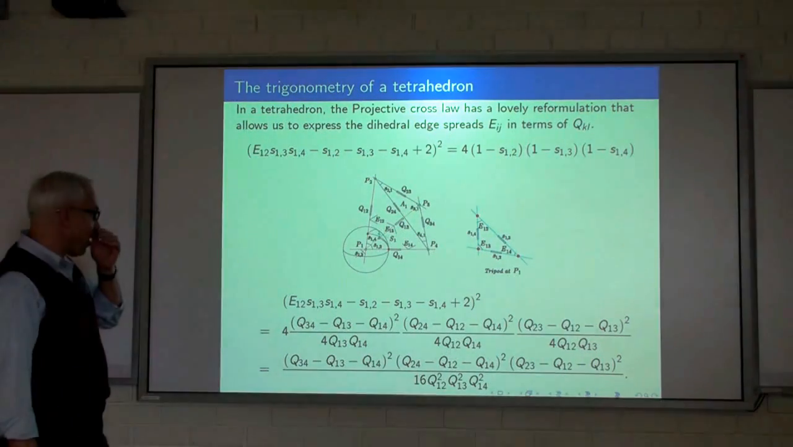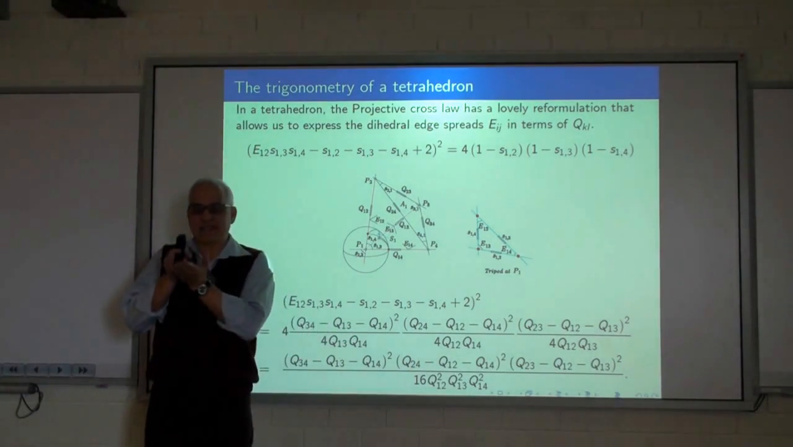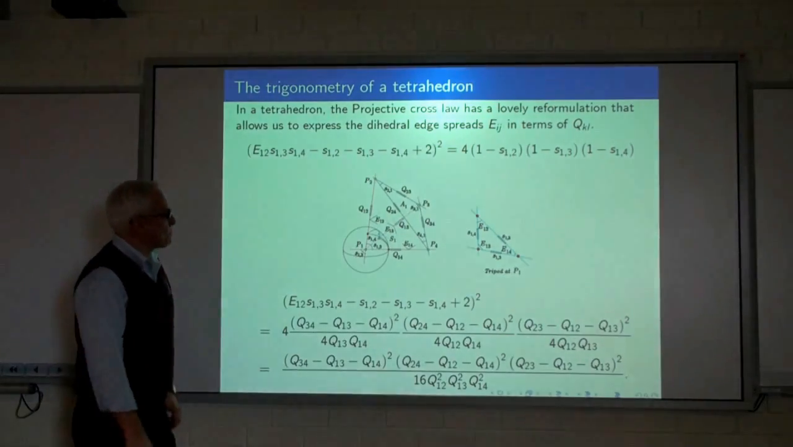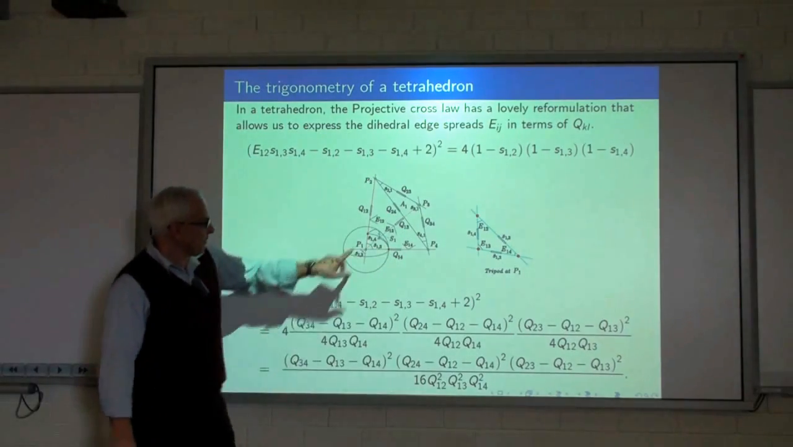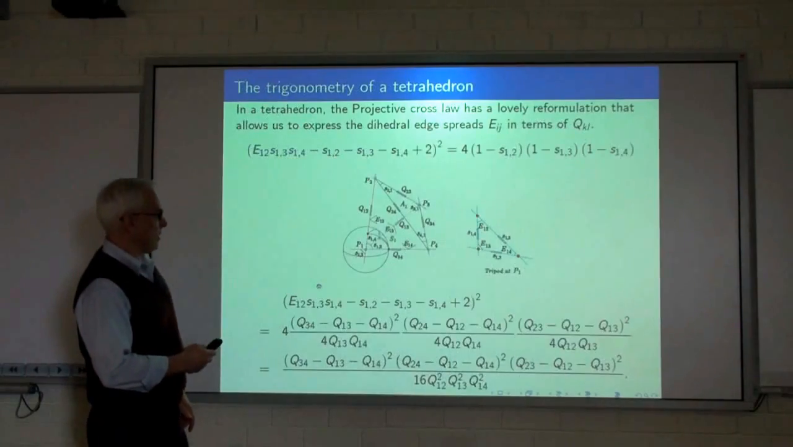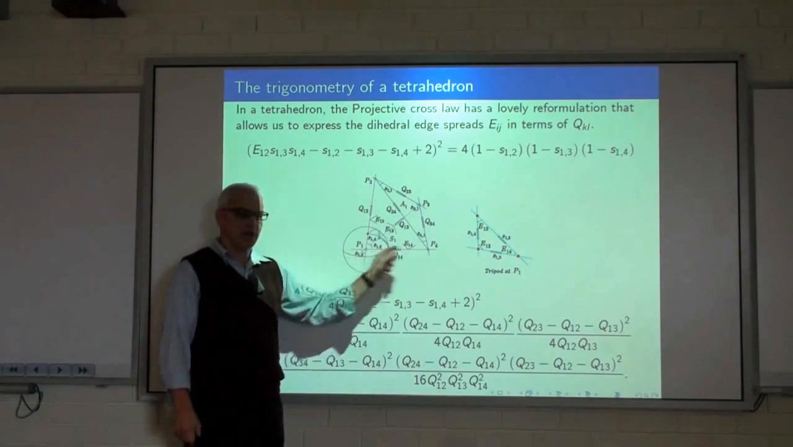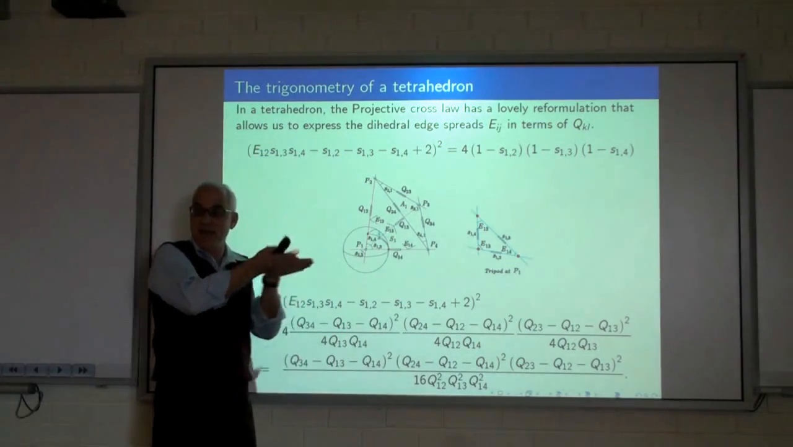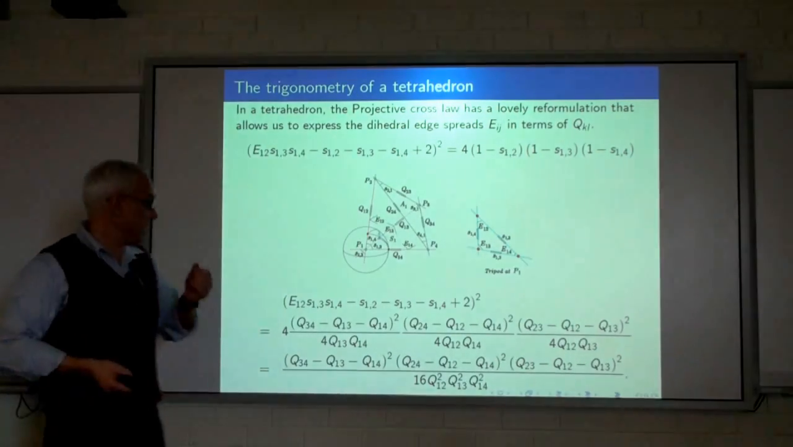So now we come to essentially the heart of the matter. The heart of the matter is that the tetrahedron also has face spreads, or dihedral spreads. We're going to denote those by Eij. So for example, E14 is the spread between the 2 faces that meet along this edge Q14. Along that edge there are 2 faces that meet, and they form some spread. That's a dihedral spread, which we're going to call E14.